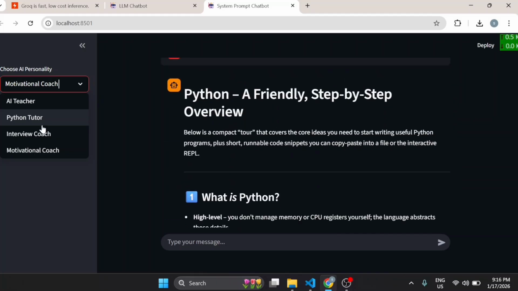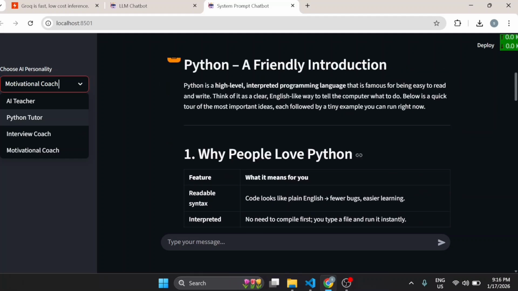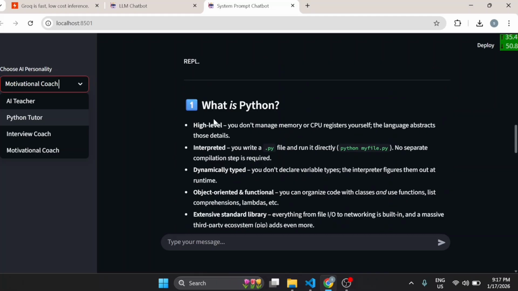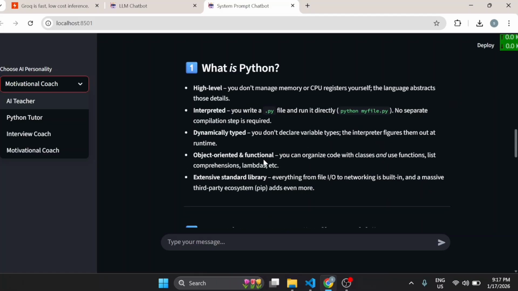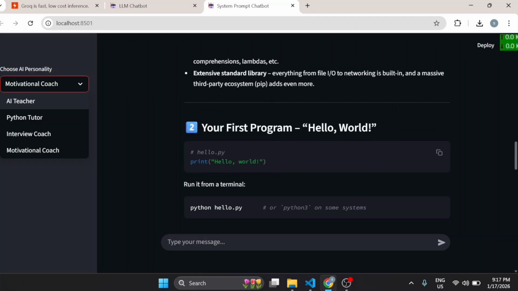Then again we come to the Python tutor and how it explains. If you see here in this response, the AI teacher didn't tell us how to run a Python file. But if you notice the response of the Python tutor, it shows that you write a .py file and run it directly with python myfile.py. No separate completion setup is required. So you can see the difference between the AI teacher and the Python tutor, okay? The Python tutor is only for Python, but the AI teacher is just a normal teacher.